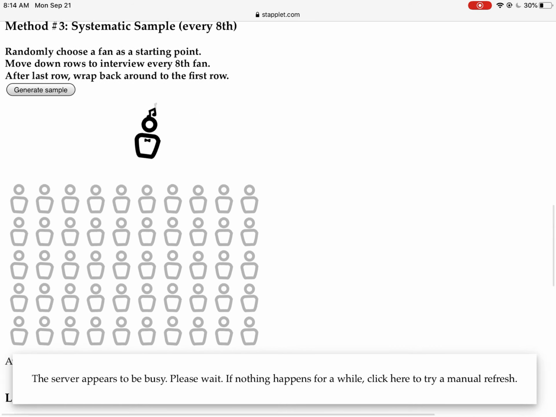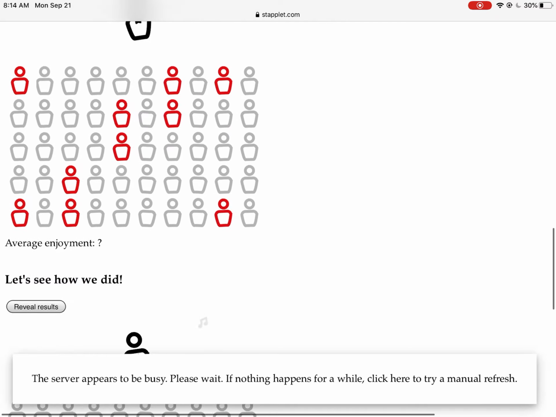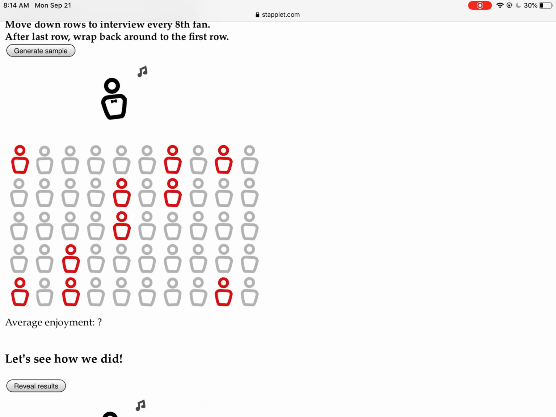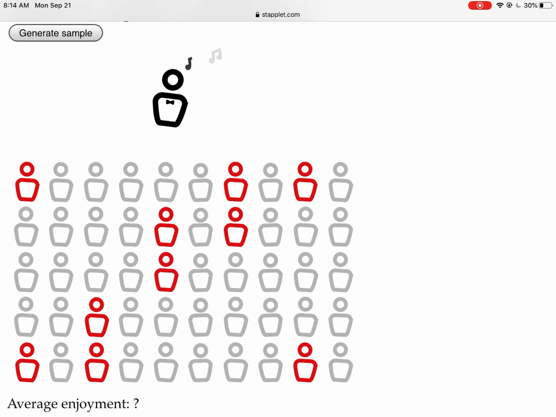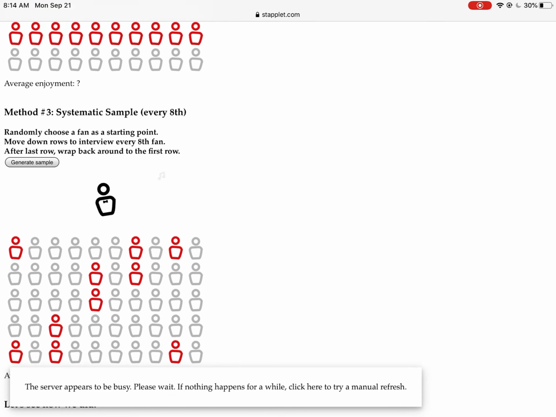And then systematic, they're going to go with every eighth. This is interesting. Randomly choose a fan at the starting point, and then move down the rows to interview every eighth fan. After the last row, wrap back to the first row. Okay. I'm curious how they did this, because it does not look like every eighth. Let's see. 1, 2, 3, 4, 5, 6. Looks like 7. All right. 1, 2, 3, 4, 5, 6. I'm having a little difficulty finding the eighth here, unless they did 1, 2, 3, 4, 5. I guess if you really look, you can probably find how they asked every eighth person. I don't know if they're following a uniform pattern here, but nonetheless, you can just generate a sample again.